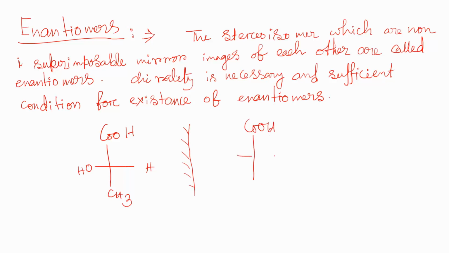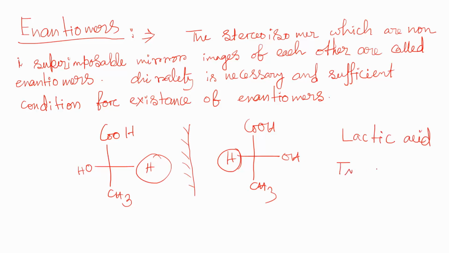So this is the mirror image of this one, with the hydrogen and the OH group behind this plane. This is called lactic acid, and these are the two possible isomers of lactic acid.